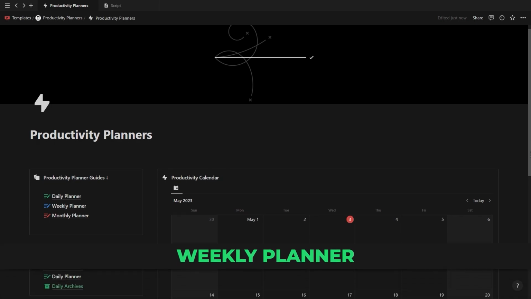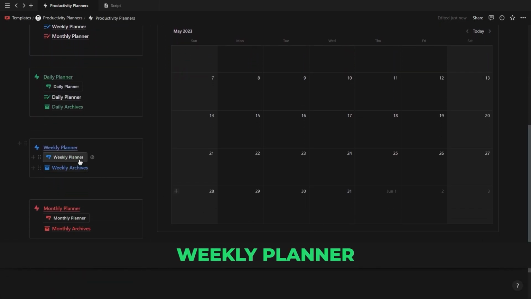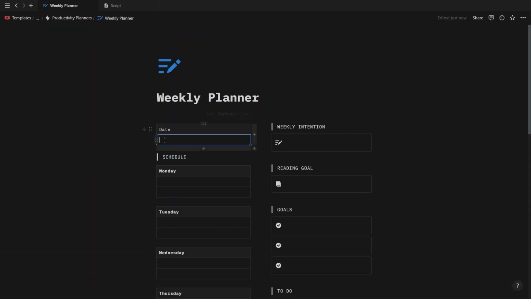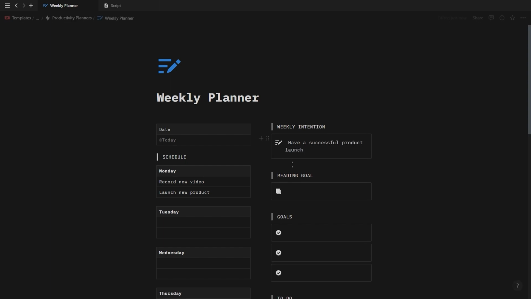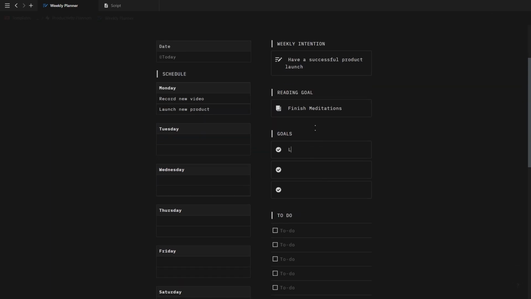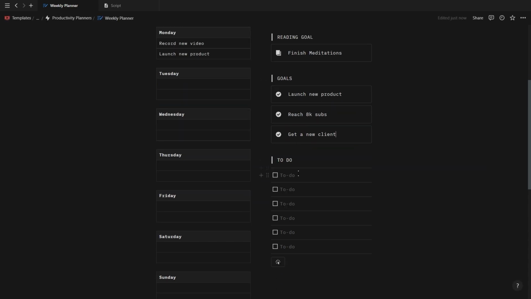Now let's move on to the weekly planner. For this one, once again, we have the date section at the top where you can mention today's date. And then underneath, we have a weekly schedule where you can plan your week ahead and write down any important tasks, events, meetings or appointments that you got coming up. Then on the right, you can add your weekly intention, the goal for the book that you're currently reading, your weekly goals that you want to achieve, and then also your weekly tasks that you need to do in order to achieve your goals.